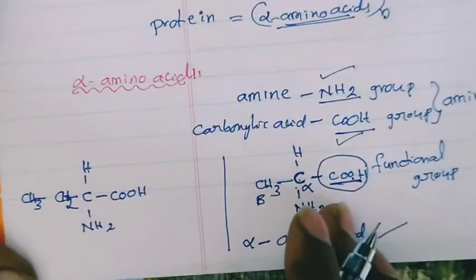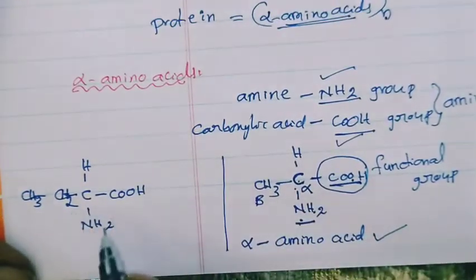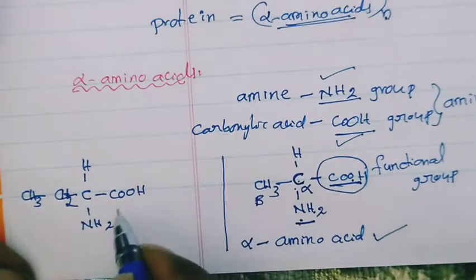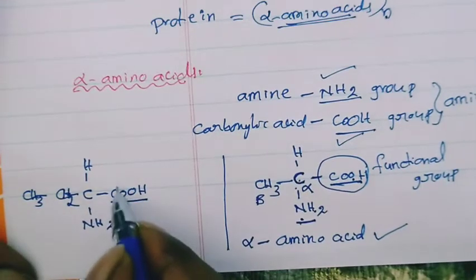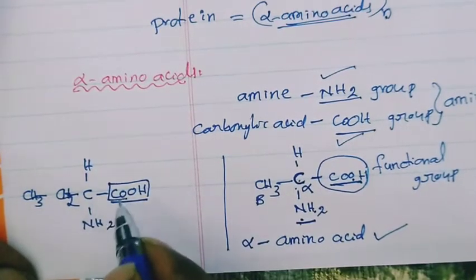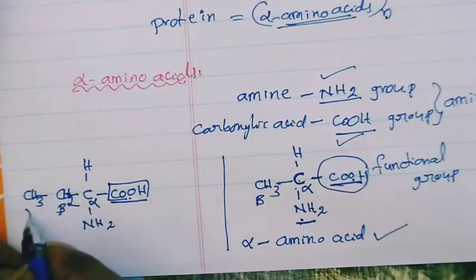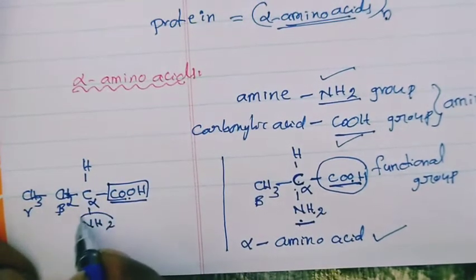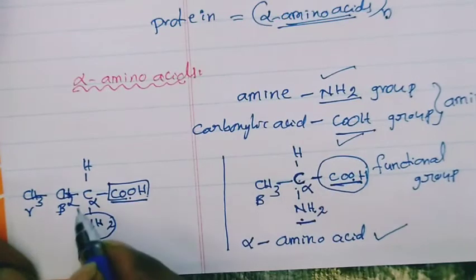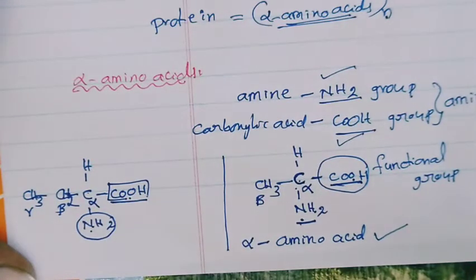So what is the type of this amino acid? It is also alpha because of this carboxylic acid. The next carbon atom is called alpha, then beta, gamma. So here the NH2 group is attached to the alpha carbon atom. That is what is called an alpha amino acid.